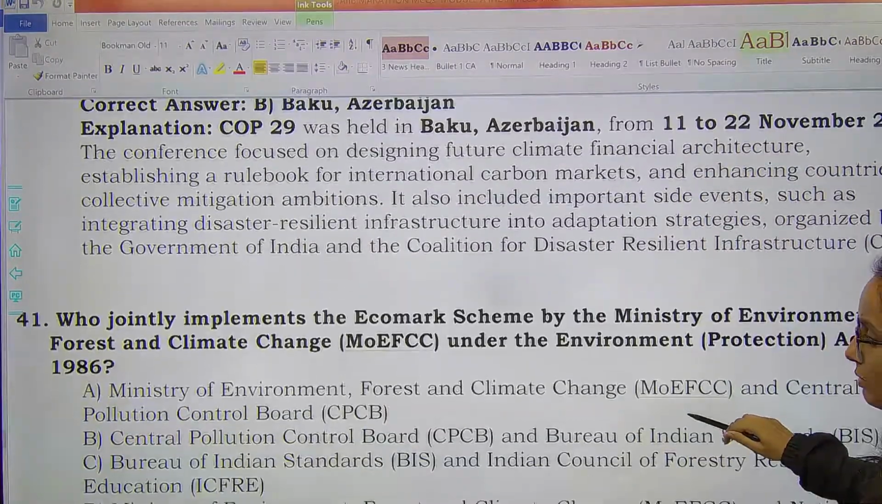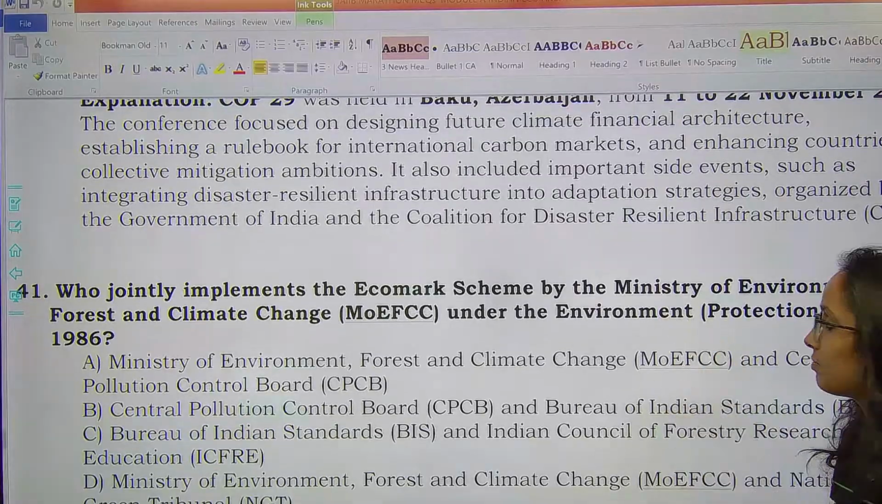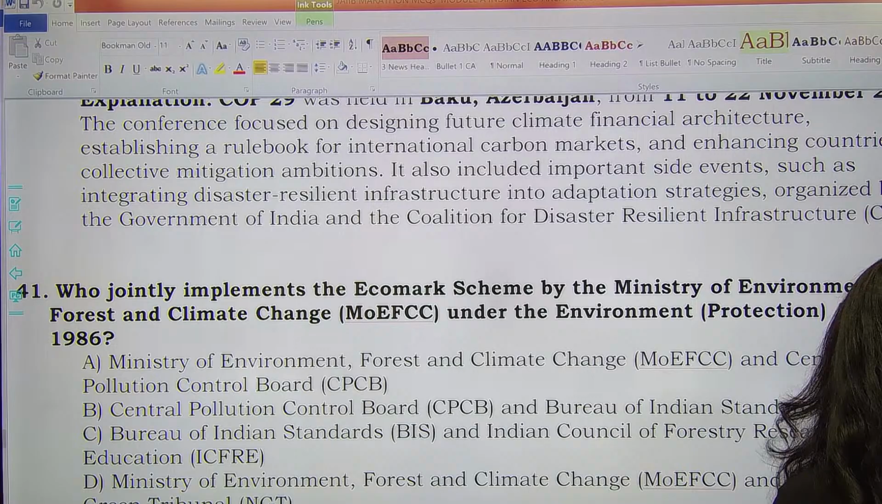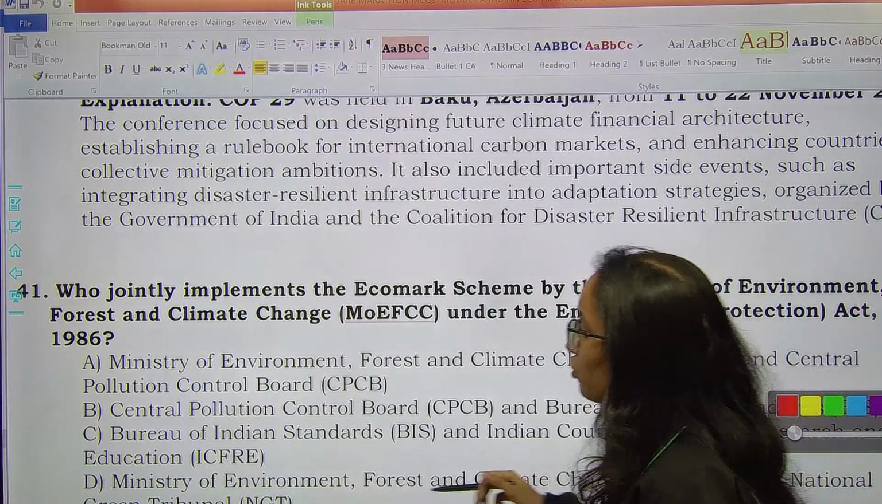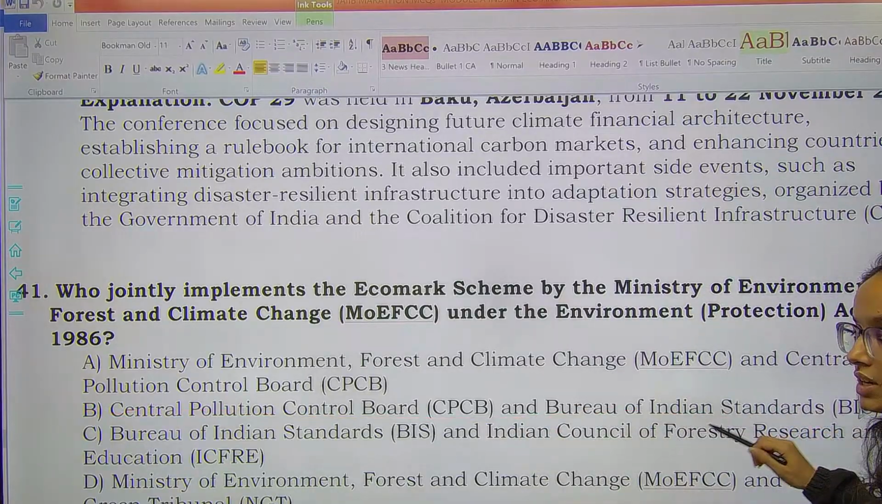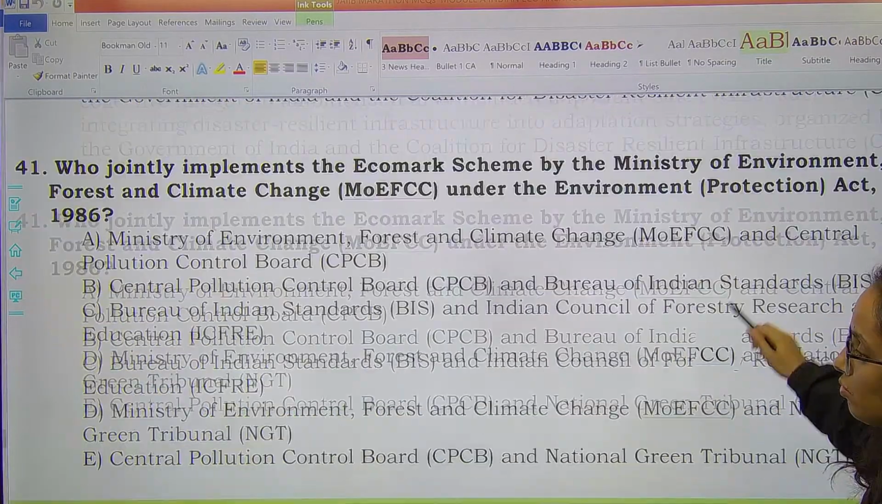Next, who jointly implements the Ecomark scheme by the Ministry of Environment, Forest and Climate Change? Who jointly implements this? It is a question that has been asked before, tell me. It is jointly implemented by CPCB and BIS. Okay, so the correct answer here would be option B, CPCB and BIS, the Bureau of Indian Standards and the Central Pollution Control Board.